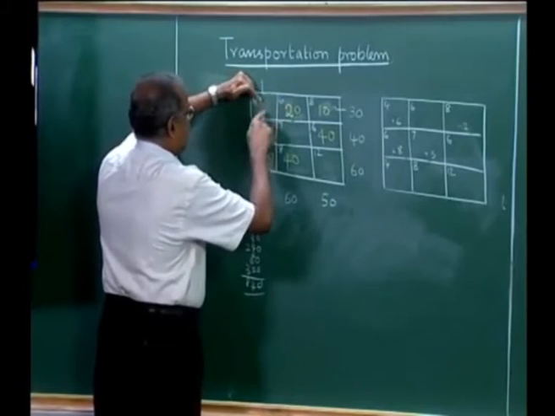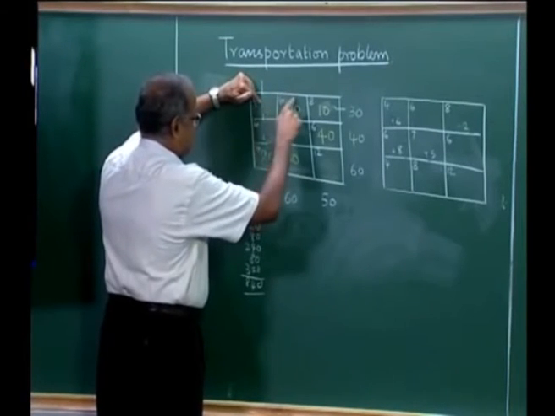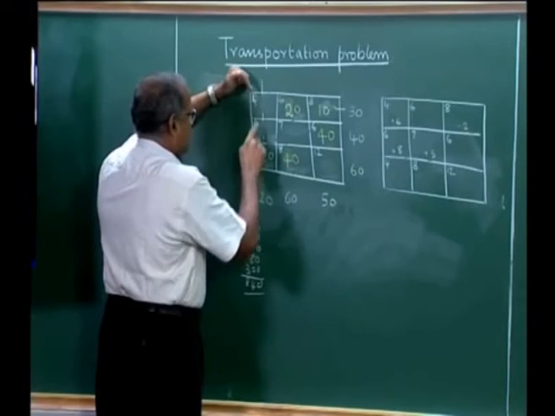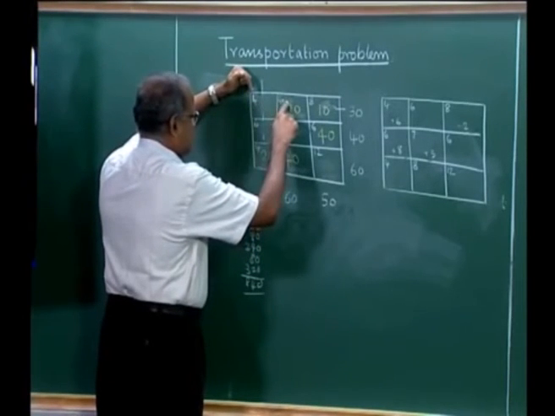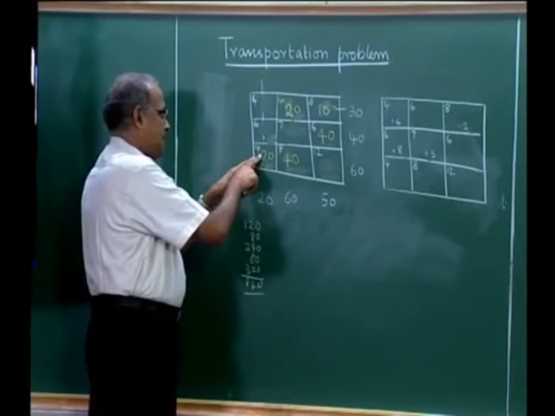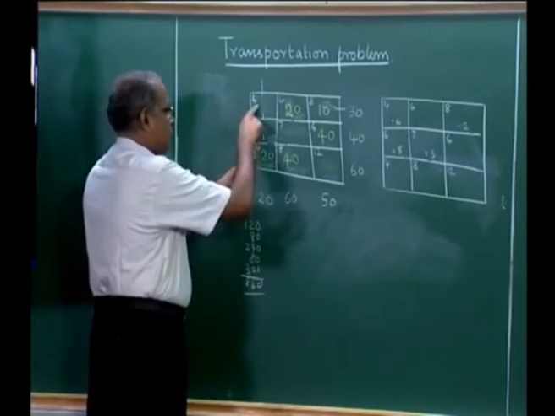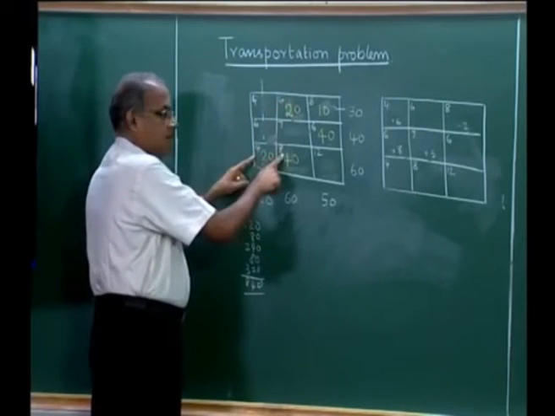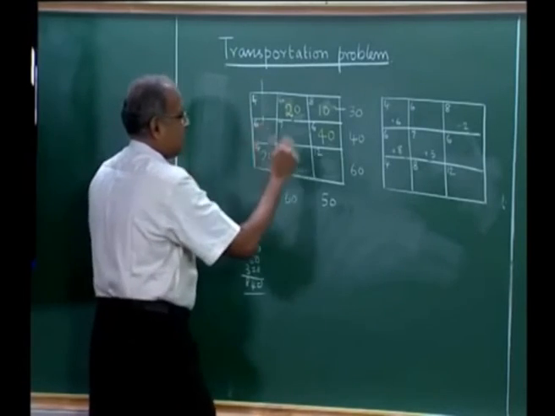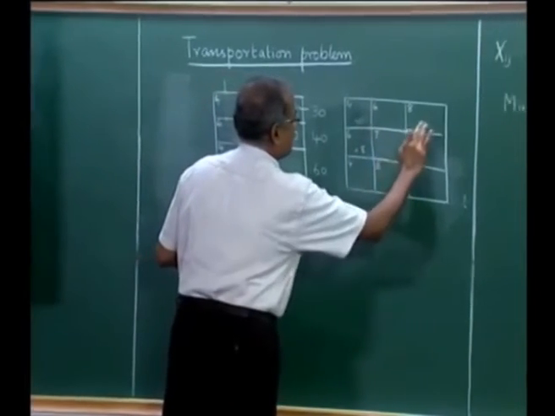So, when I do this here, I get plus 4 minus 6 plus 8 minus 4. So, 4 minus 6 is minus 2, plus 8 is 6, 6 minus 4 is 2, which is positive. So, I will get a plus 2 here.